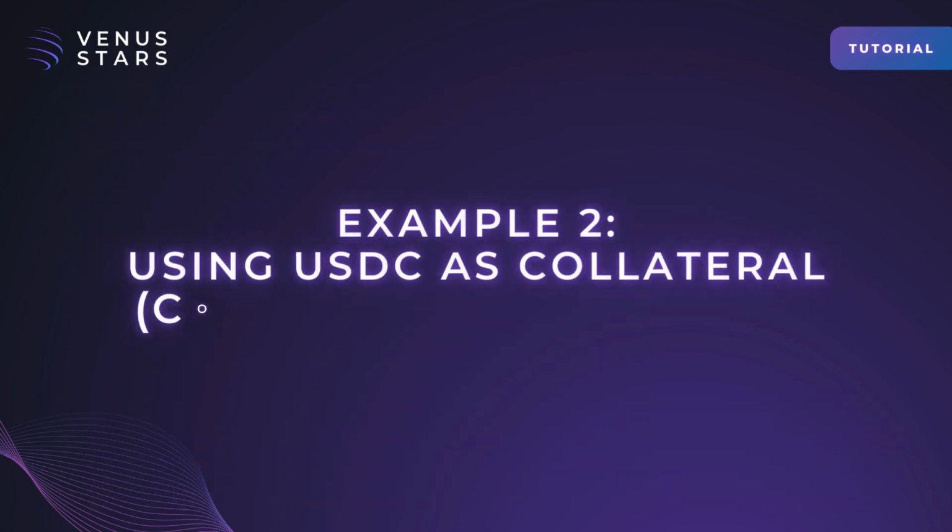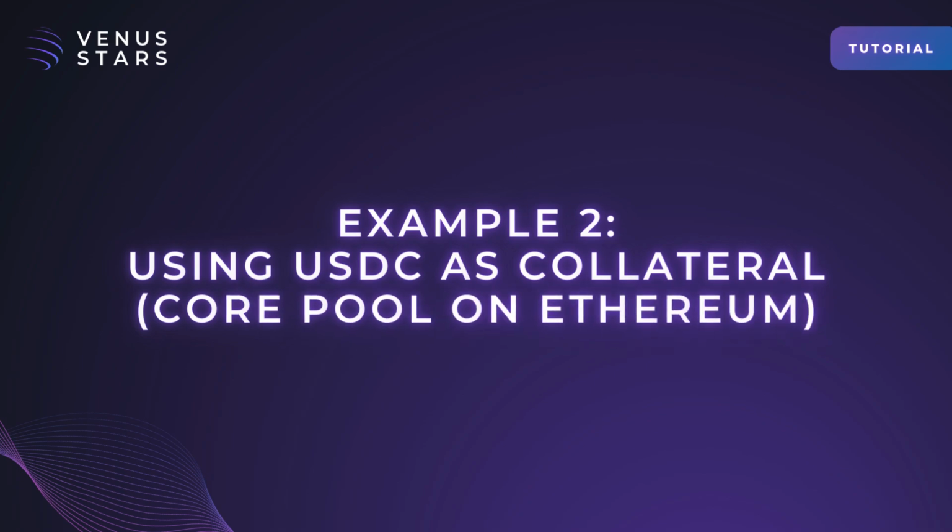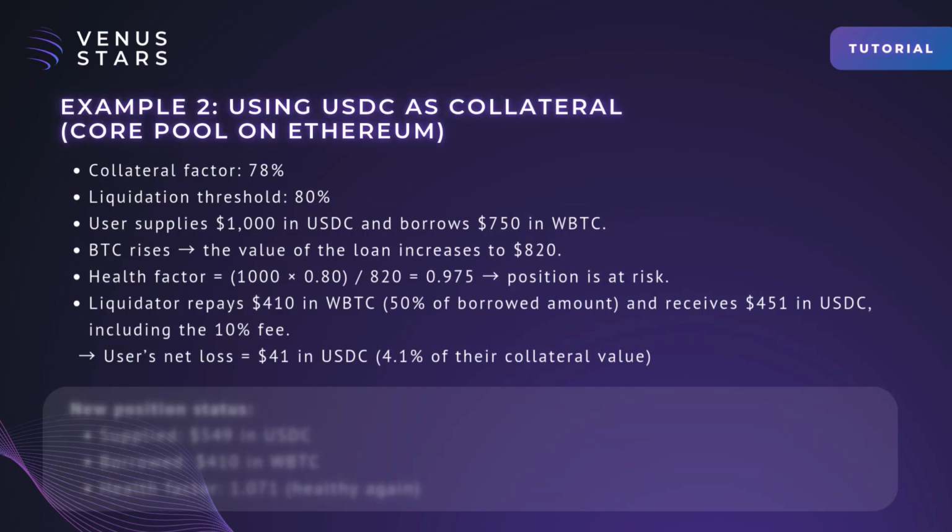Example 2: Using USDC as collateral on Ethereum. The collateral factor of USDC is 78% and the liquidation threshold is 80%. User supplies $1,000 in USDC and borrows $750 in WBTC. BTC rises and the value of the loan increases to $820. The health factor is 0.975 and the position is eligible for liquidation.